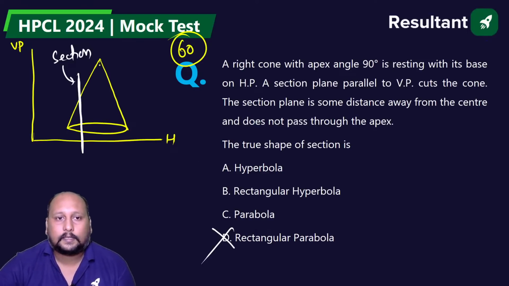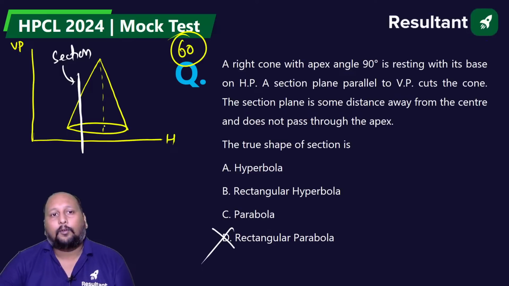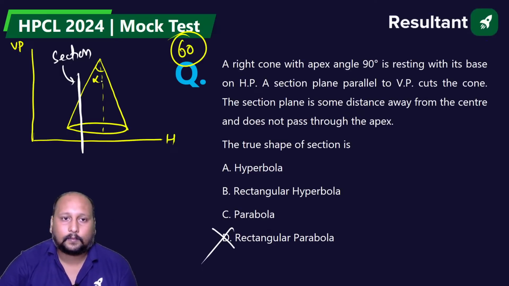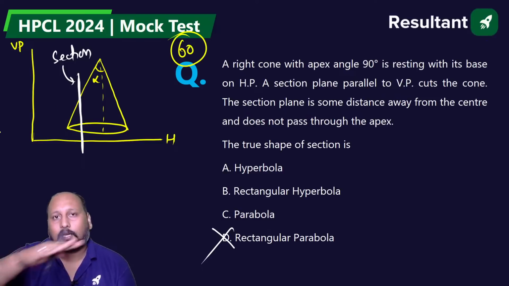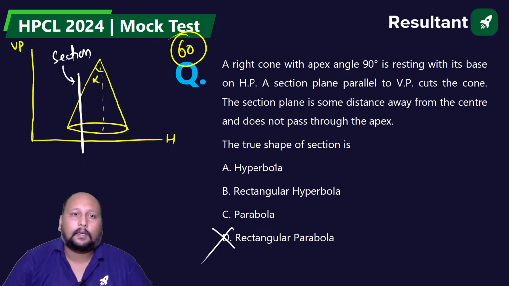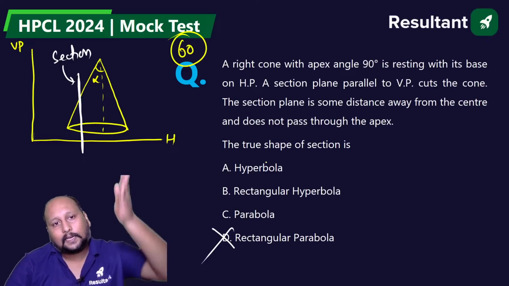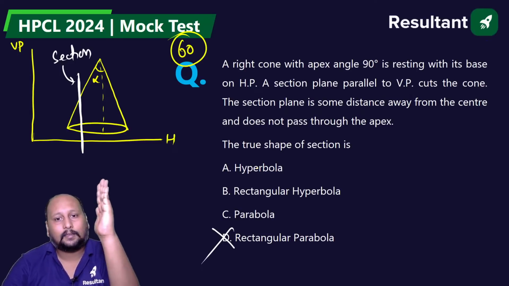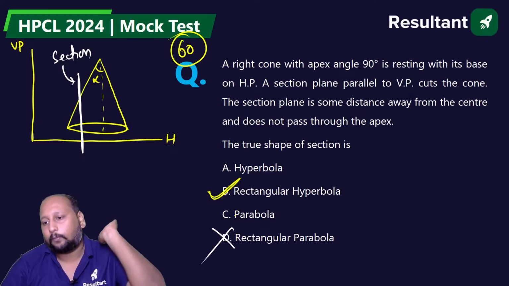Okay. Let's say this is alpha. If you try to cut a section exactly horizontal, then we'll be getting a circle. If you try to tilt it, we'll be getting an ellipse. Then exactly at the same angle as that of alpha, we'll be getting a parabola. But if you're having a straight line, we'll be getting a rectangular hyperbola.